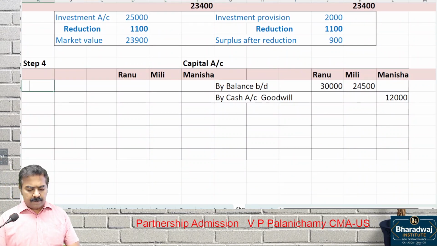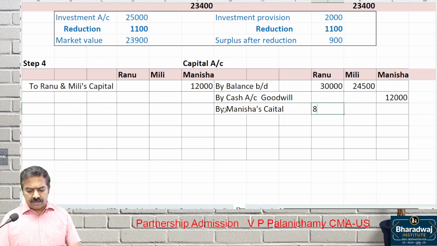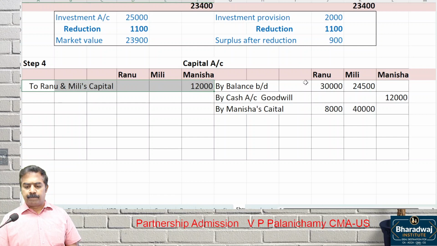It will come as to Ranu and Milli. Which capital should be debited? Manisha's capital should be debited. It's like a contra entry. By Manisha's capital, which has to be credited? Ranu and Milli have to be credited. Once again, I repeat, pay attention. Journal entry is Manisha's capital account debit to Ranu's and Milli's capital. Then in Ranu and Milli's capital, it will be credited. 8,000 and what? 4,000.